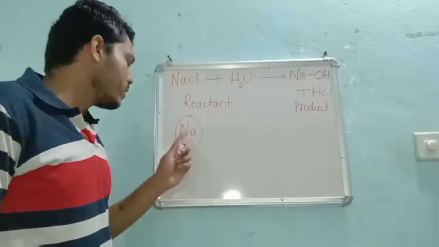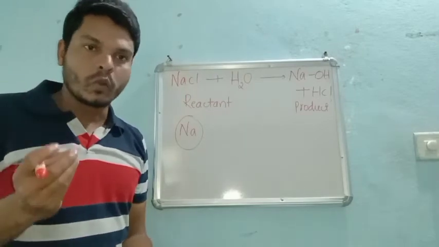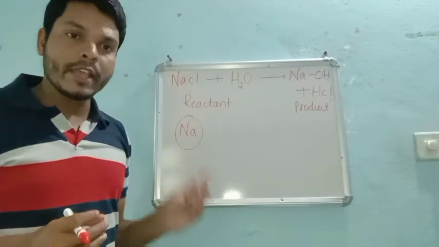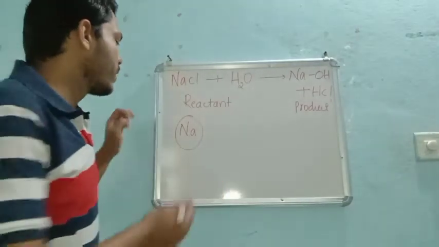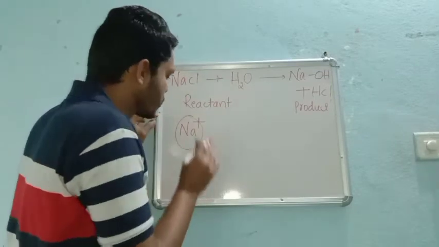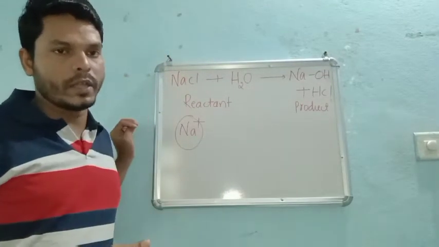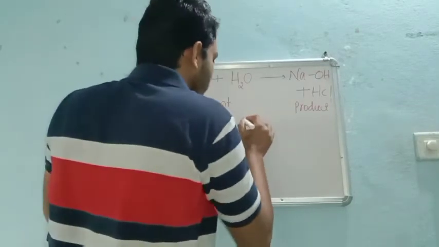Why? Because it is not showing any charges. To undergo a reaction, it has to show some activity. I mean, either it might get positive or it should get negative. Then only it can undergo the reaction. For a reaction, we require ions.